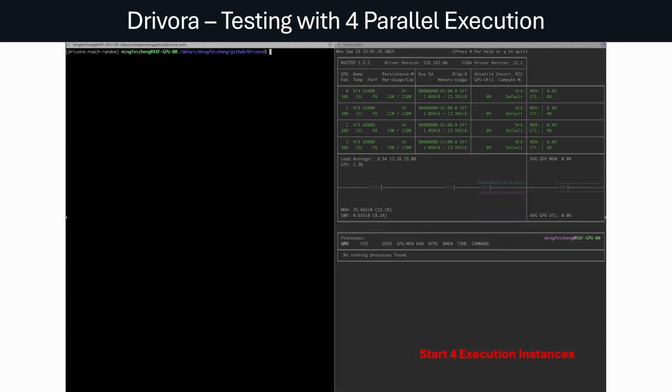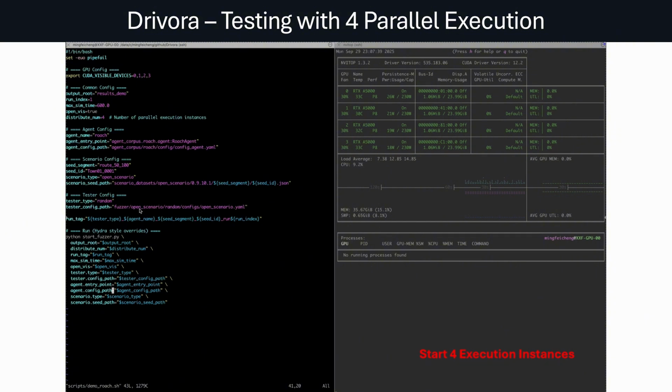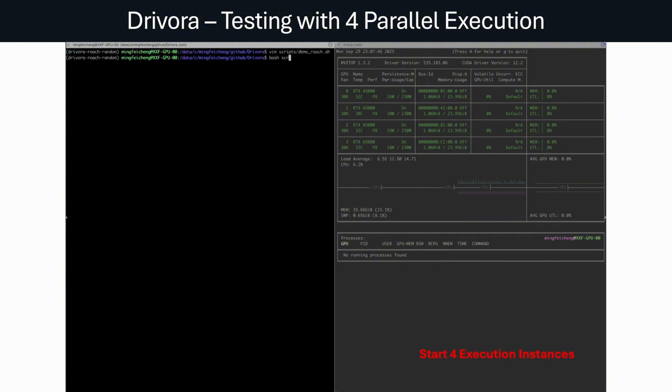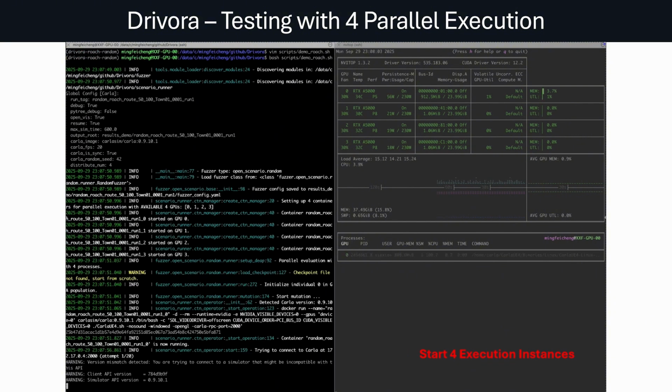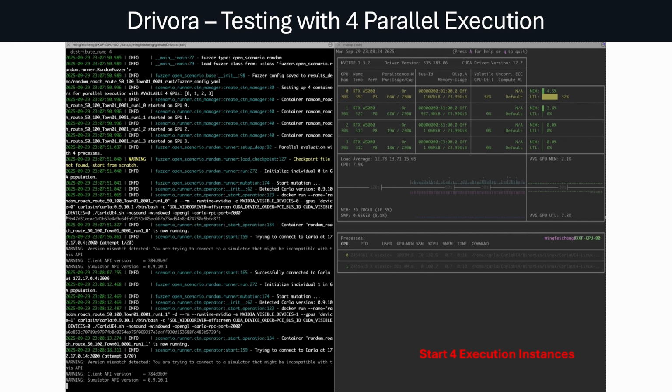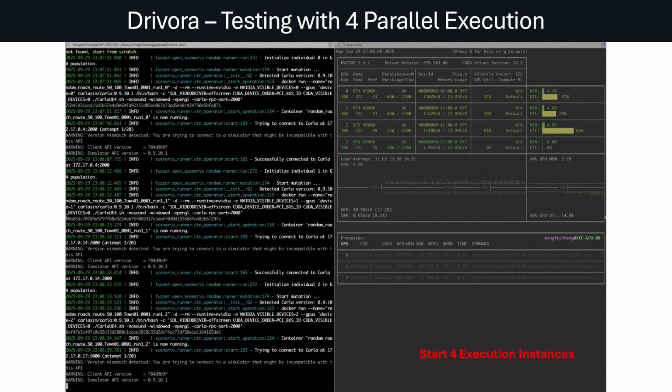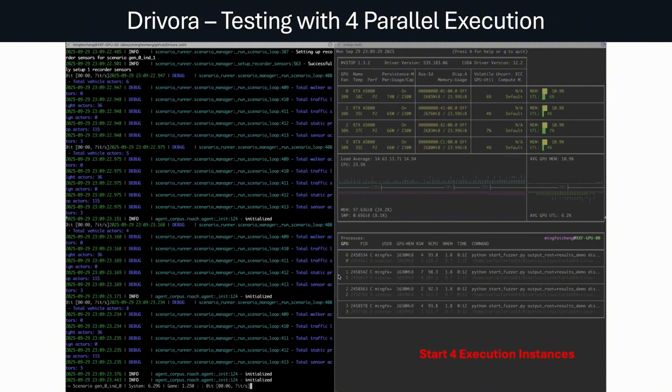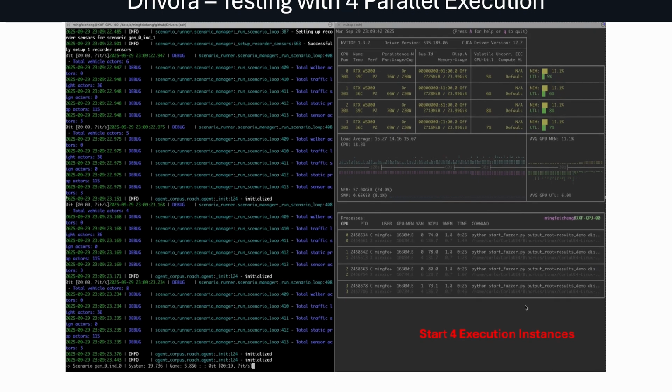In this demo, we set the parallel number to 4. That means the search runs in parallel with 4 execution instances. As shown in the demo video, once we start the test, 4 execution instances are automatically launched, and the search process kicks off. We'll skip the rest of the run here since it takes quite a while. If you'd like to try more, you can find extra execution scripts in the scripts folder, and it's easy to tweak the configurations there. Here, we present some qualitative results to show that our tool can detect violations in ADS.